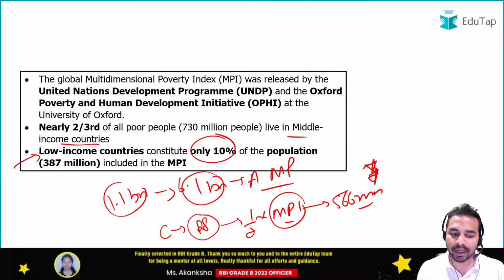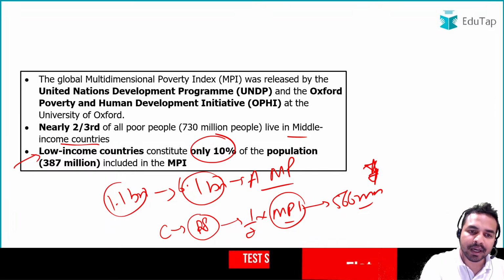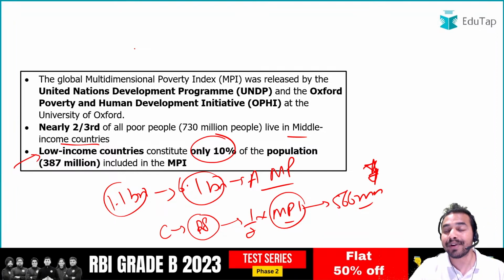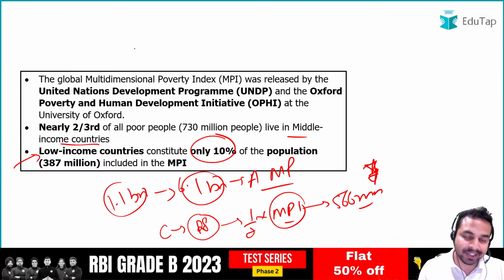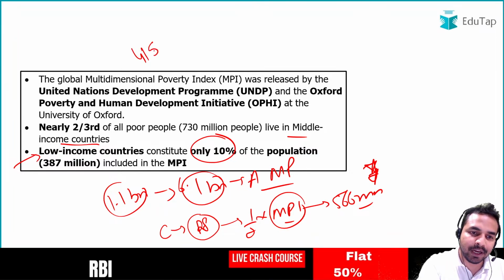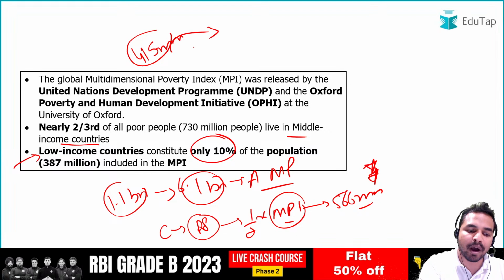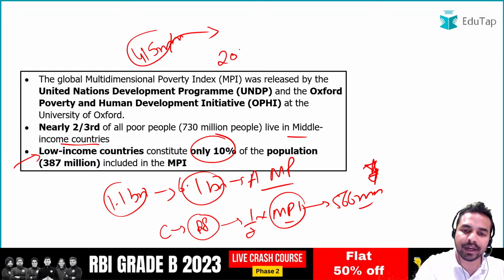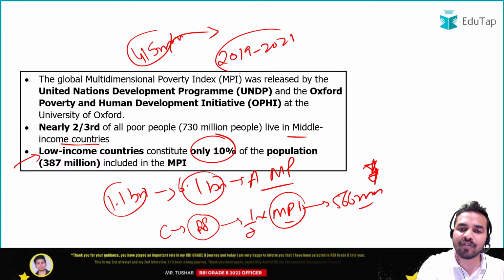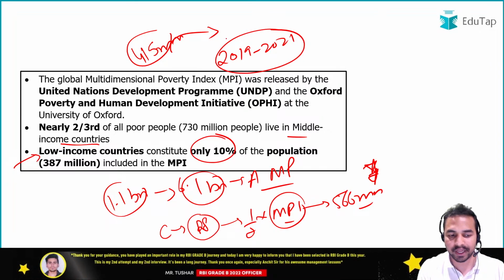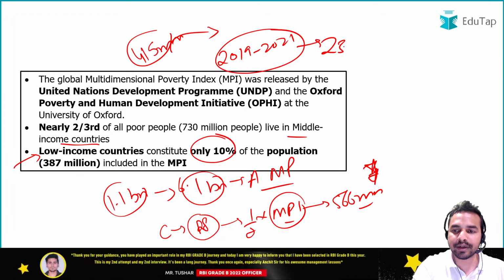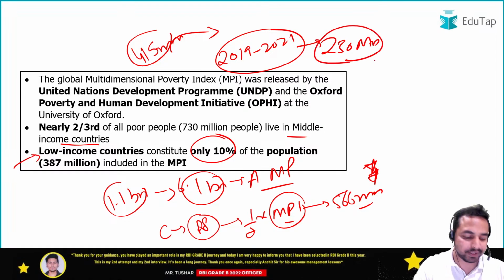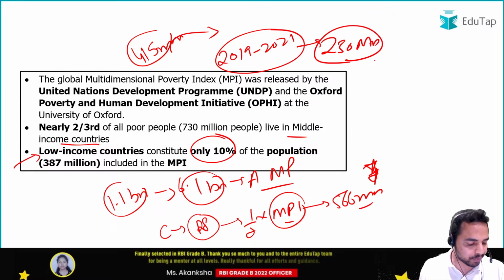So when I talk about India, can you tell me how many people have moved out of poverty in the last 15 years? In India, a total of 415 million people have moved out of poverty in the last 15 years. And from 2019 to 2021, the number of people living in multidimensional poverty in India is 230 million. These are the details that you have to remember from the exam point of view.